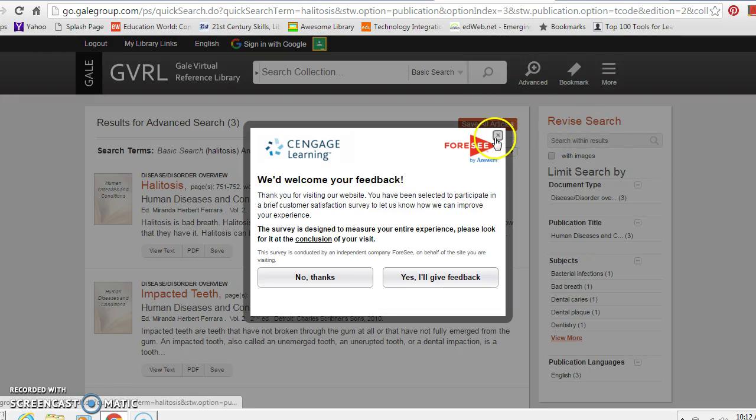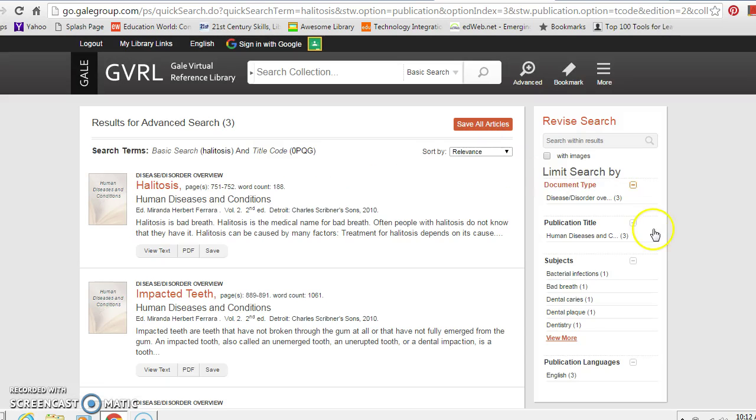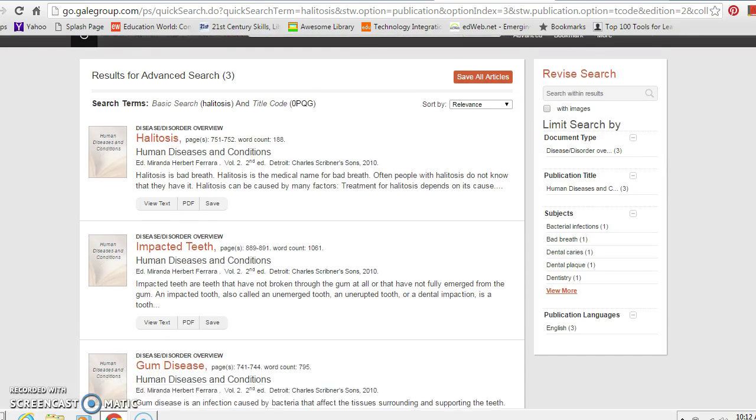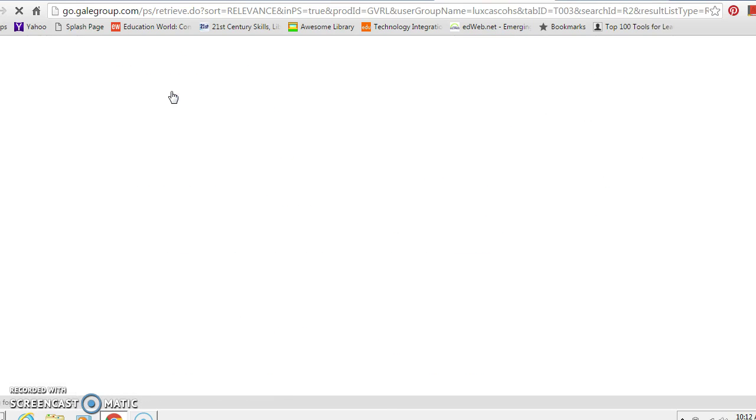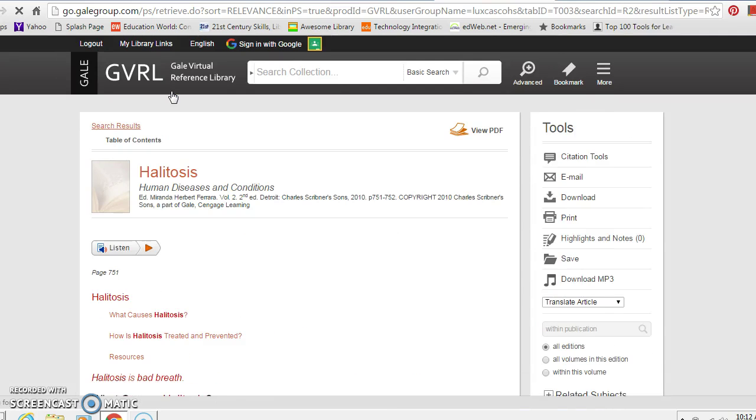If you look over to the left over here, we've got 3 different articles that we could look at. One, obviously, called halitosis. The second, impacted teeth. And the third, gum disease. Let's take a look at the halitosis one, since that's what we're doing a report on. Okay, if you look over to the right, you're going to see a variety of resource tools. And I want to briefly go through what some of these tools are and how to use them.